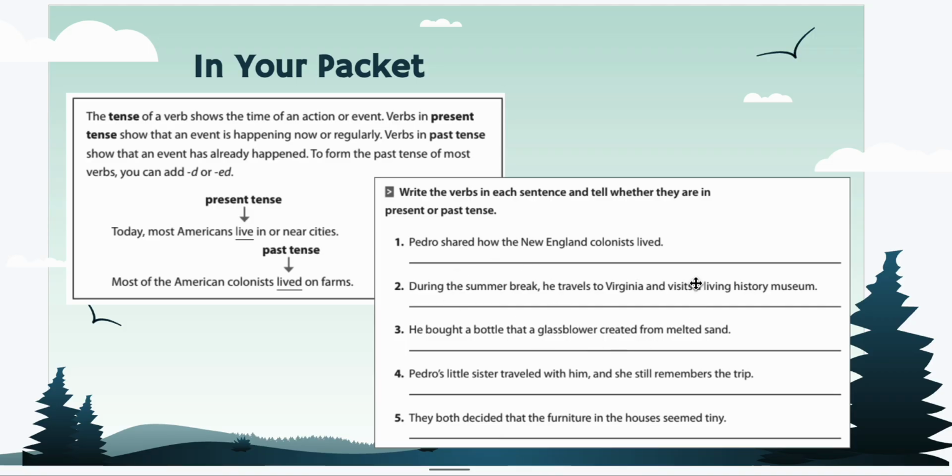Then you're going to come on over to this part of the packet. You don't have to worry about that bottom part that says challenge, try editing a piece of writing. We're not going to worry about that, but it says write the verbs in each sentence and tell whether they are present or past. So the first one we'll just talk about, and then you have to do the rest. Pedro shared how the New England colonists lived. What's his action word? Well, it's shared. And did he do it in the past or the present? He did it in the past. So write down shared, past, and then continue on.